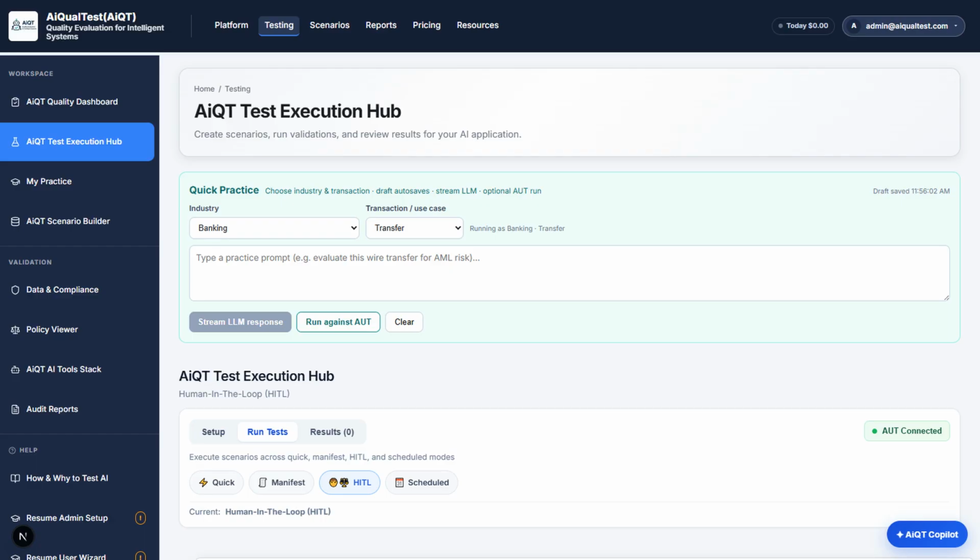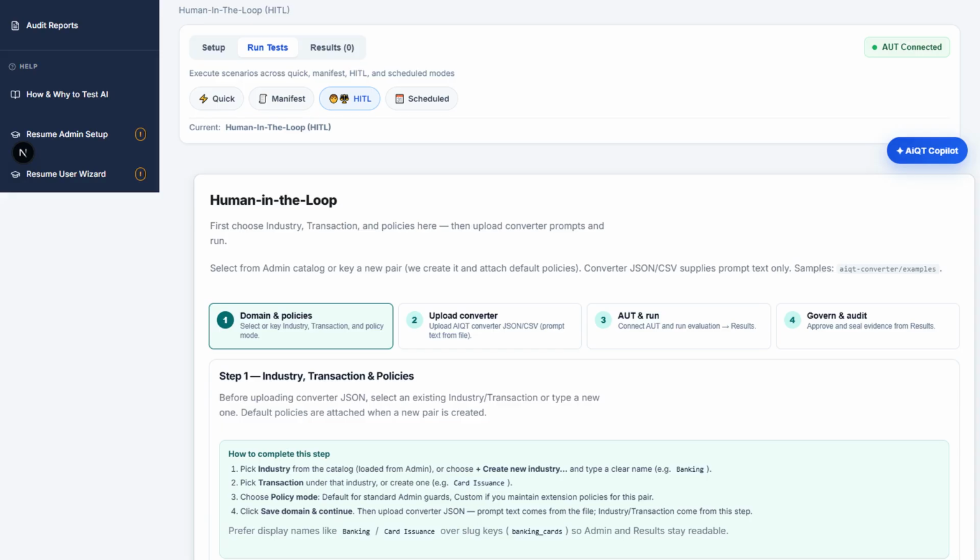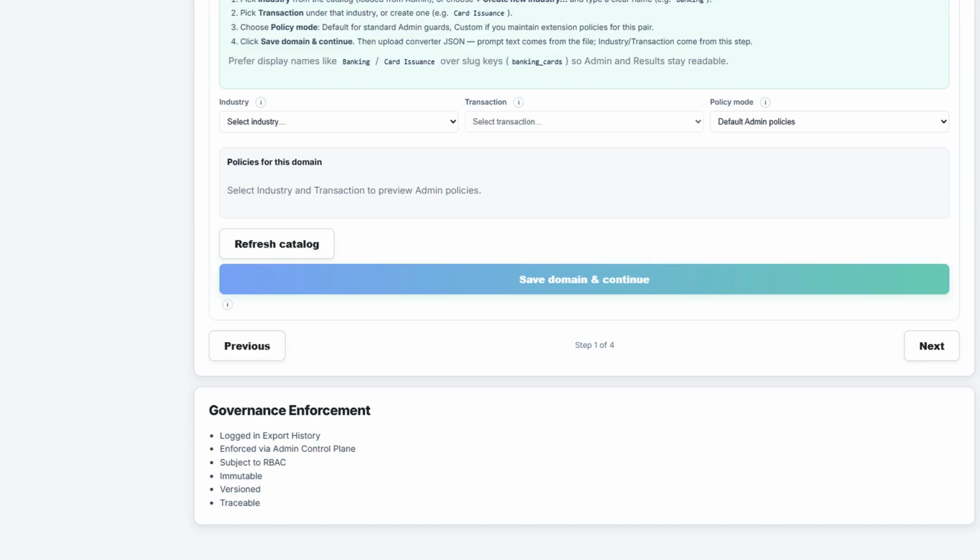Human in the loop is for work that must not be fully automatic. Upload tabular batches, bind industry and transaction from the catalog, run evaluation, then confirm, override, or escalate before evidence is sealed. Subscribers do not outsource judgment.